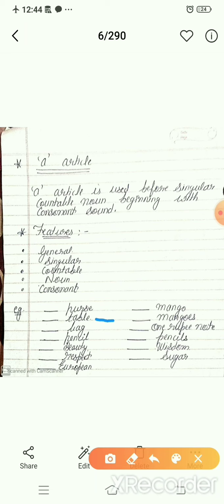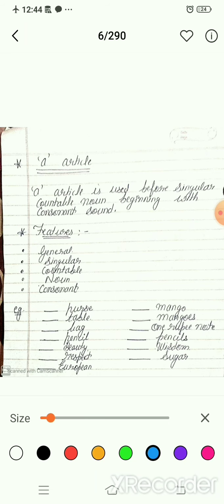Table is a general thing, it is singular, it is countable, you can count it, and it is a noun also, beginning with a consonant sound, T. T is a consonant, that's why we will fill here the article a. Okay, is it clear? Now move to the next.